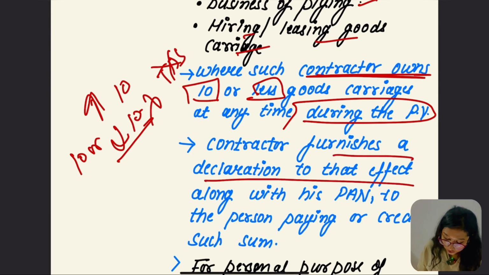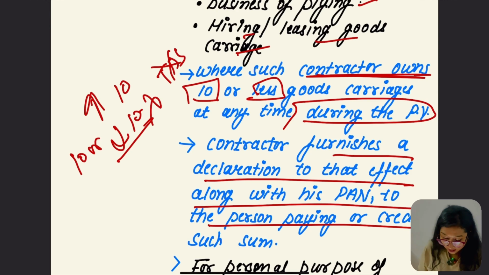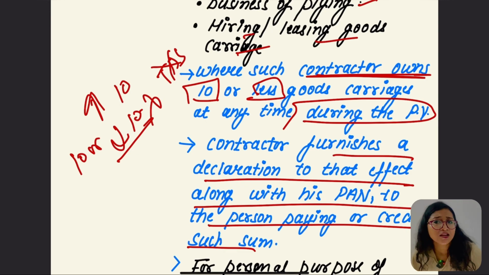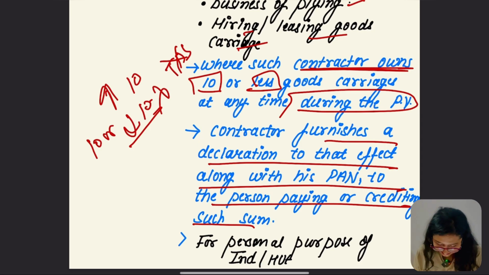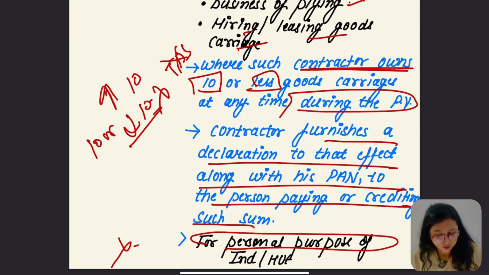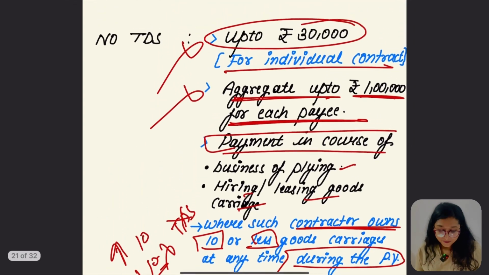Also, if the contractor furnishes a declaration to that effect along with his PAN to the person paying or crediting such sum, again no TDS is going to be applied. One more thing: if the contract is for the personal purpose of an individual or HUF, in that case also no TDS is going to be applied.